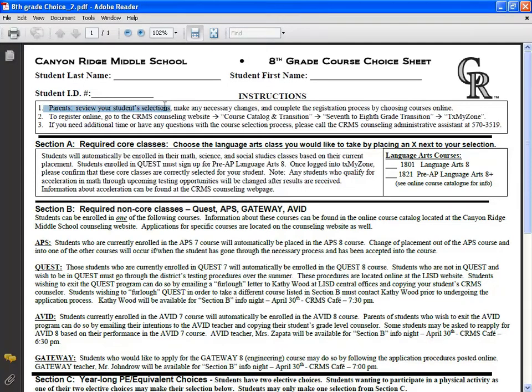The parents are then asked to review the selections and make any necessary changes on the choice sheet, and then go online to the Texas MyZone website and register for their classes. That is an important step, so please make sure you go online and help your students register for their classes. If you need any assistance, please contact the Canyon Ridge Counseling Office.